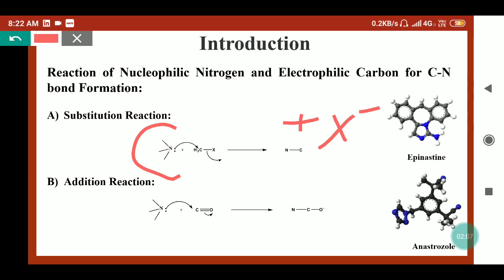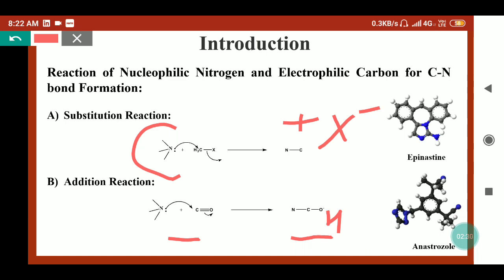Similarly, nitrogen can also give the addition reaction with the carbonyl compound and it can form the CN bond like here, and it can be protonated later, then it can be converted into OH. So these types of reaction can be done with the nucleophilic nitrogen.